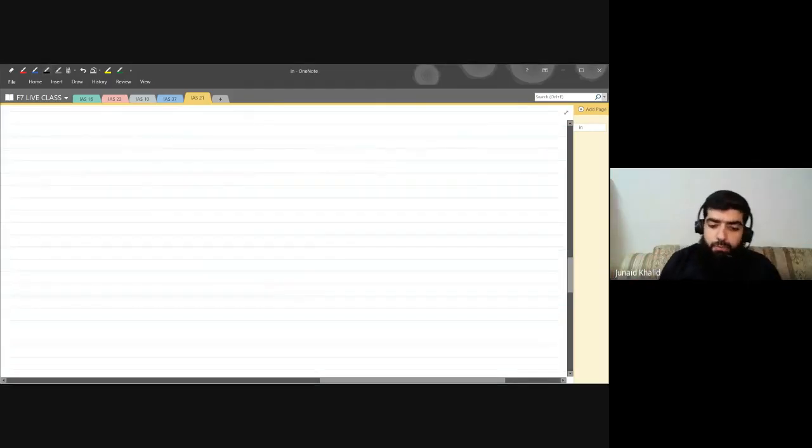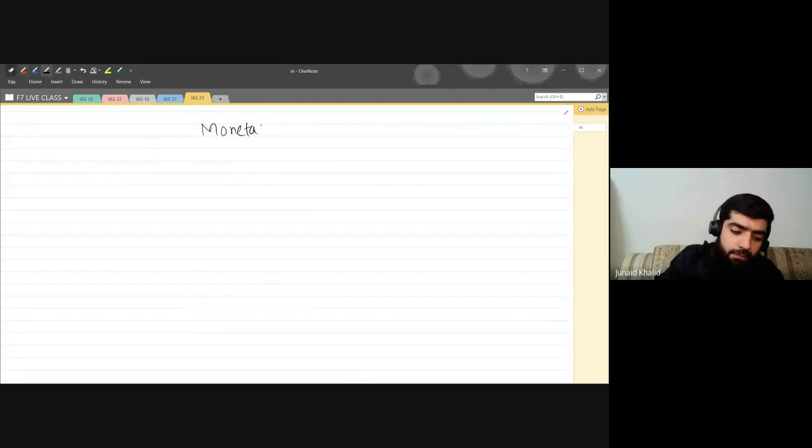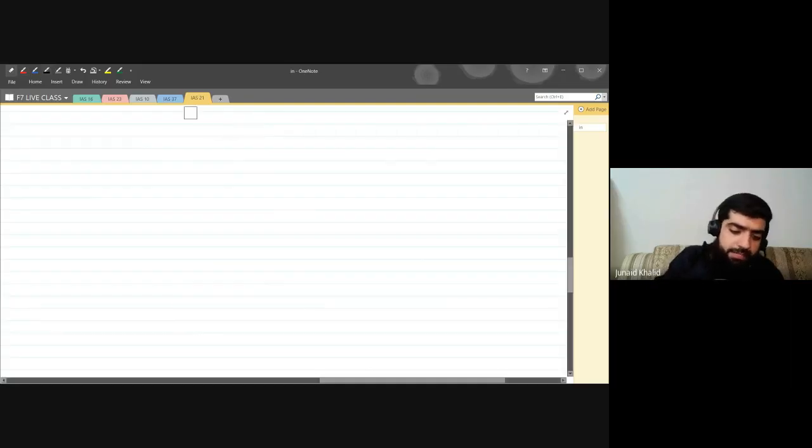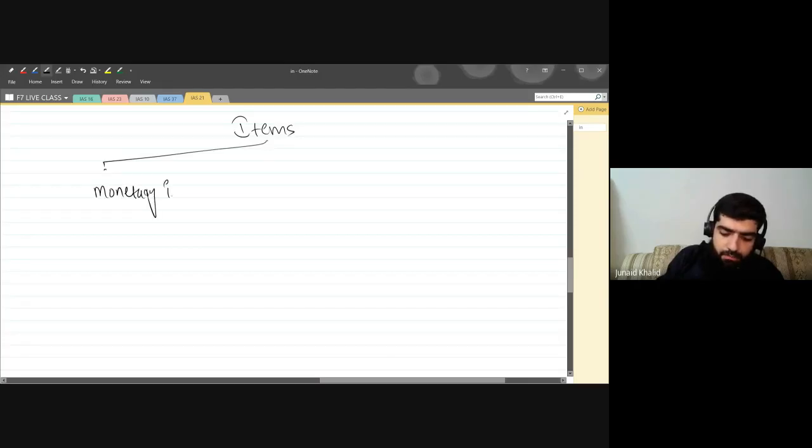Let's move on to the third and last part. Then we are going to practice it. Then we will be done with the theory area, and then we are going to practice it. Now, IAS 21 also states that there are two types of items. Number one, the monetary items, and the second one is the non-monetary items.